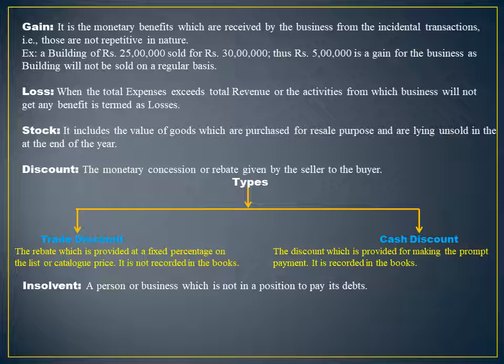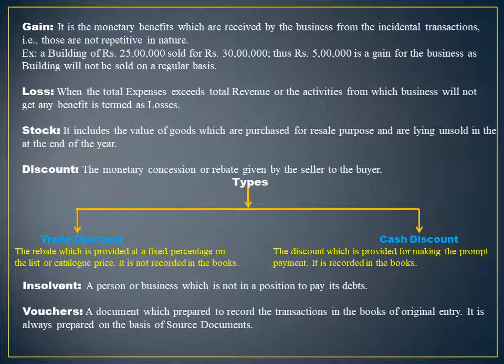If a person is considered to be insolvent or bankrupt, his assets will be sold in the market, properties will be sold in the market, and whatever the amount is recovered, that is to be utilized for making the payments. But whatever the amount is not received from his assets, that is a bad debt. Fine.